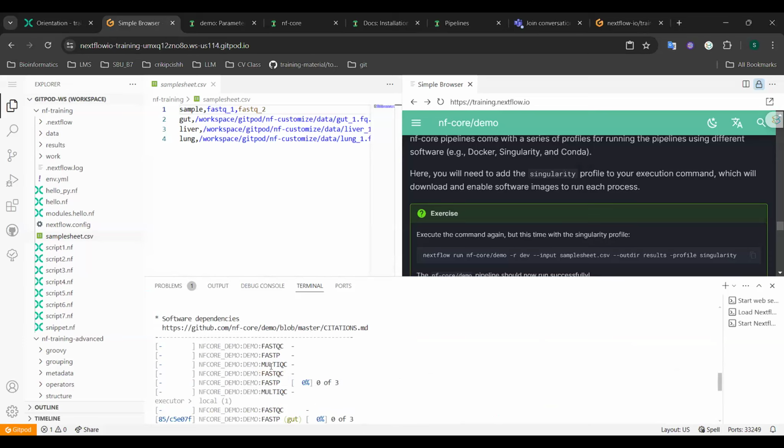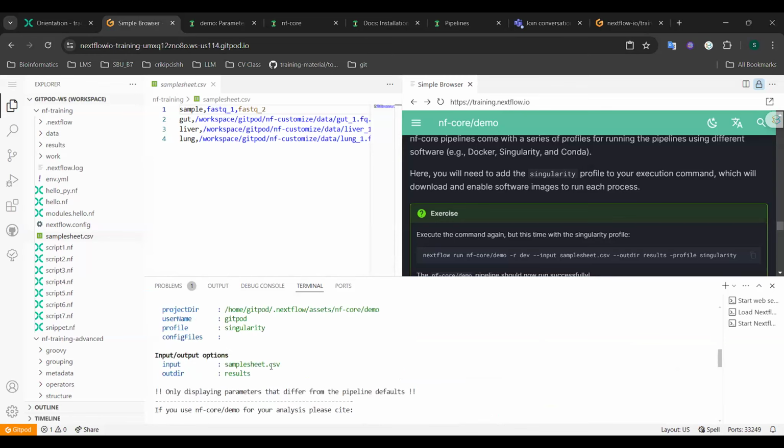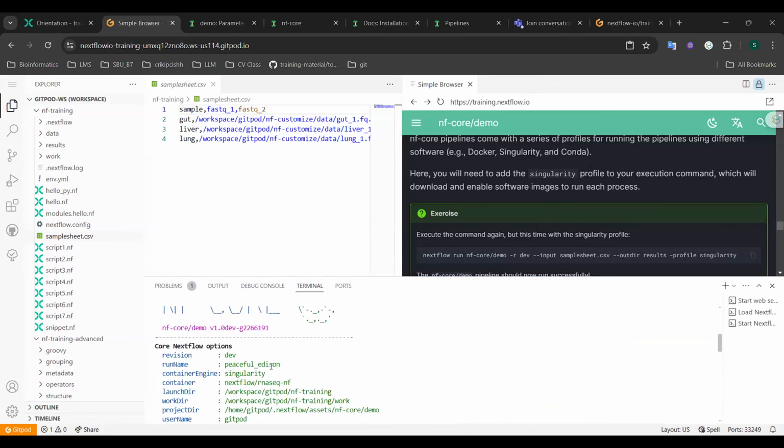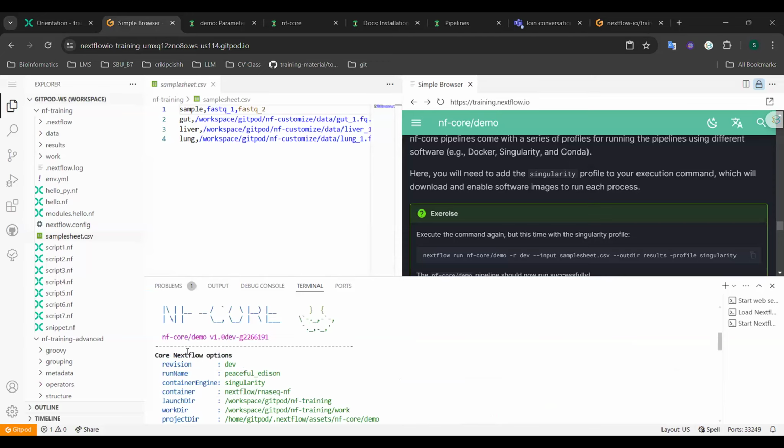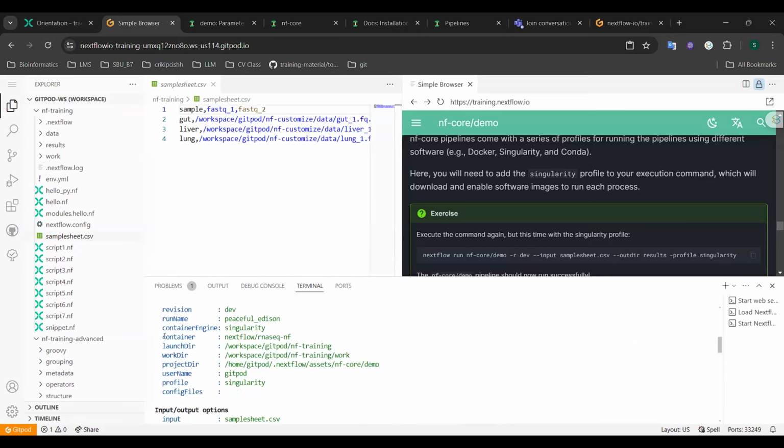Okay, so the output shows various information and logs related to the execution of the pipeline. First, it displays some basic information about the pipeline, such as the version, the revision, and the container engine, which is Singularity, and the container image, the launch directory, work directory, project directory, and the user running the pipeline.